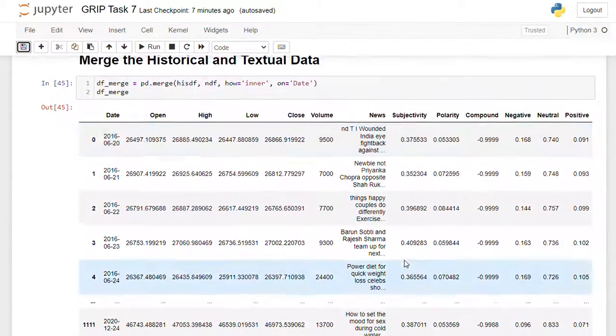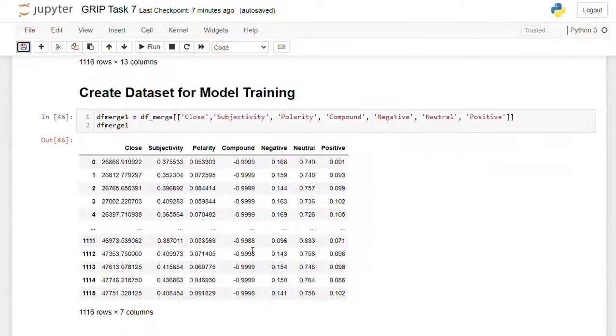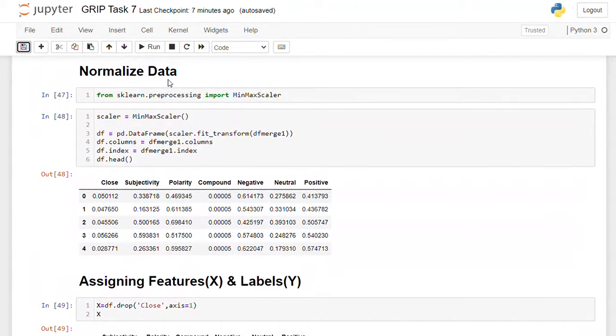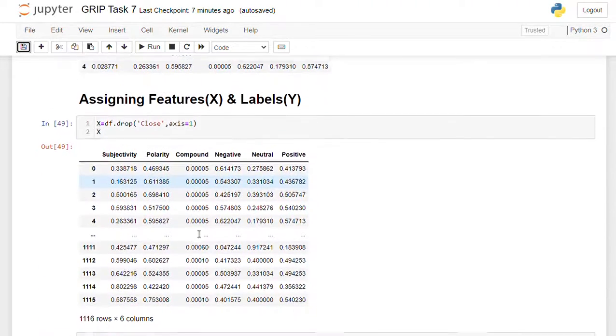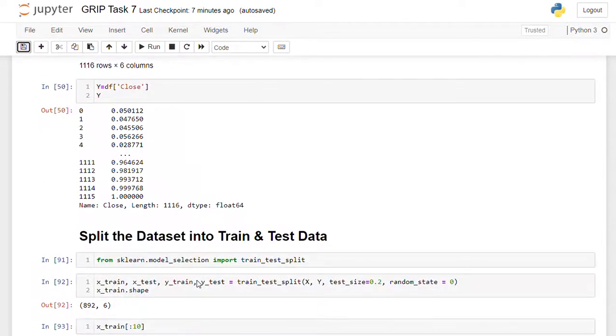Next, I am merging the historical and textual data. Next, I am creating a dataset for model training. So for model training, I am merging columns like close, subjectivity, polarity, compound, negative, neutral, positive. So here is my merged dataset. Next, I am normalizing the data using MinMaxScaler, which is imported from the sklearn preprocessing library. After applying MinMaxScaler, the data looks like this. After that, I am assigning features and labels. So I am dropping the close column from features and I am assigning Y the close column.